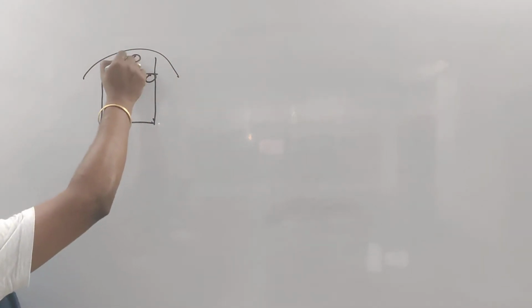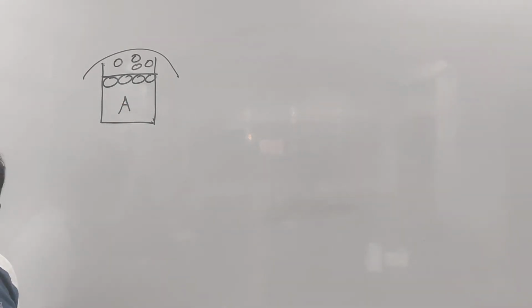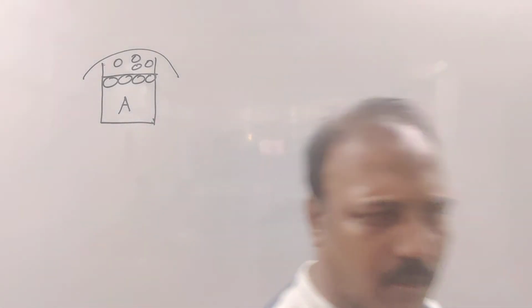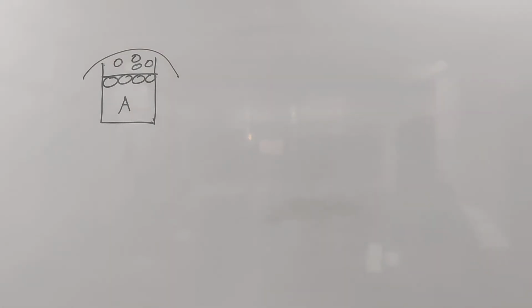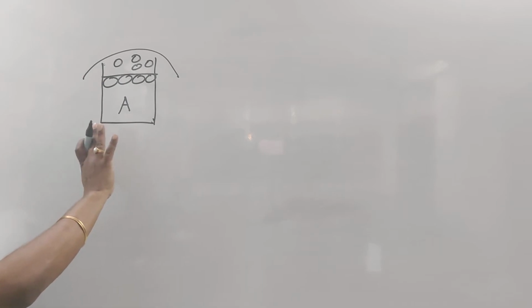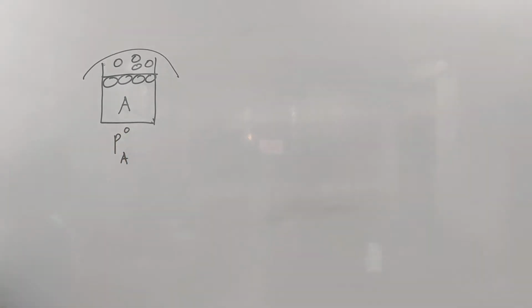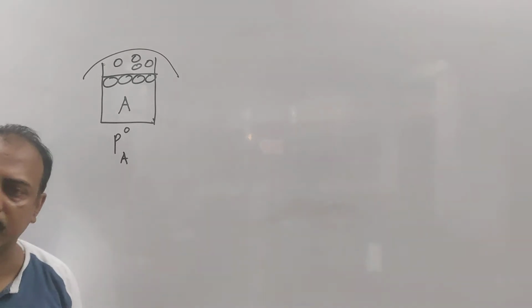This is A. I am only drawing the surface molecules. You can understand that there are bulk molecules also. So this is responsible for the vapor pressure. This is one component A. It doesn't matter whether A is a solute or solvent, but this is A. Now the vapor pressure of only A will be represented as PA naught. Naught means in its pure state.